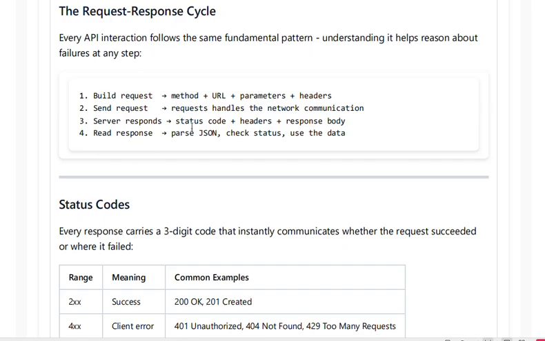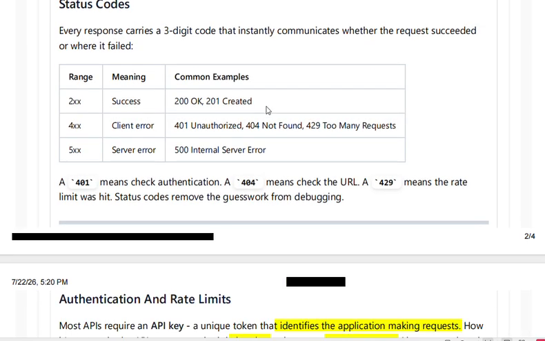Now the server will respond. In the response, I will have the status code. I'll talk about the status code later. Status code plus the headers, which tell me where I got the response from, and the response body, the answer to the question I have asked. Now read the response. The response is already in JSON format. So I'm just going to check whether the request succeeded or not, and then use the data. These are the four steps of the request response cycle.